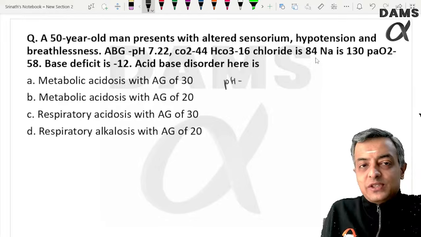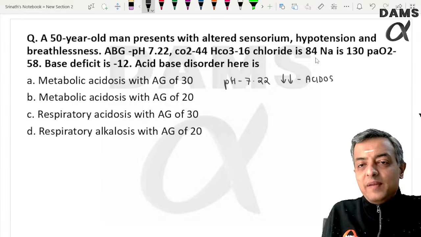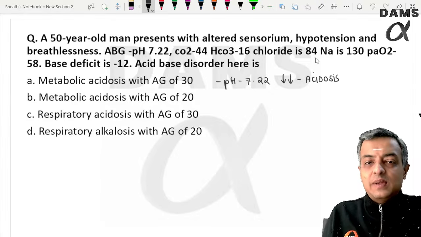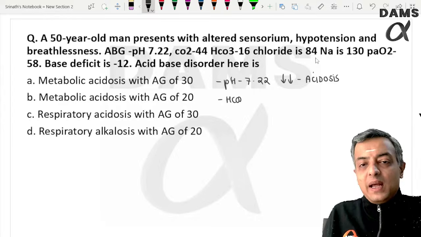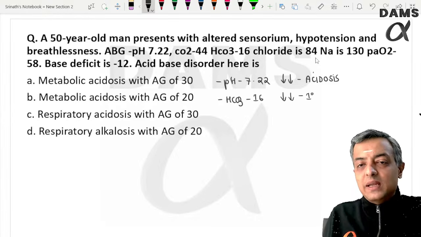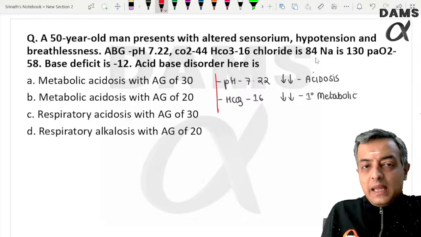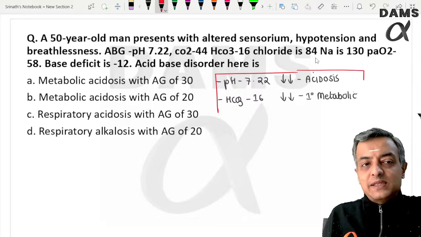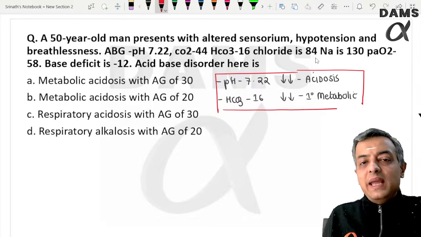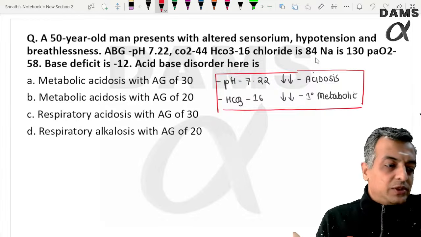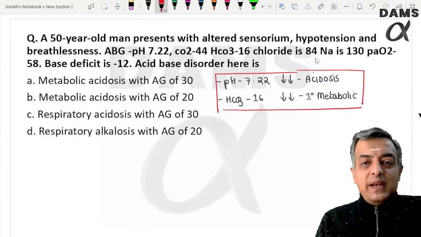So when the pH is 7.22, pH is going down, indicating primary defect is acidosis. Second, the bicarbonate is 16, also going down, same direction. So primary defect is metabolic acidosis. That is sure. In this metabolic acidosis, we want to calculate the anion gap. So anion gap can be calculated here.